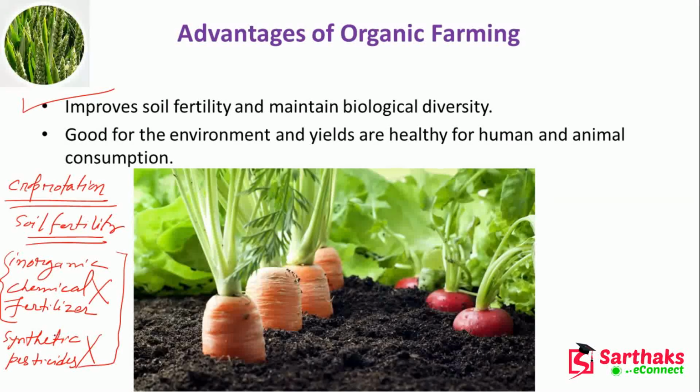It is not like that whenever you are using synthetic pesticides, it will only affect the plant. Whenever you are eating the crops as food, it will affect humans and animals when they consume those types of crops. So organic farming helps us to keep the environment clean, and it helps protect human and animal beings.